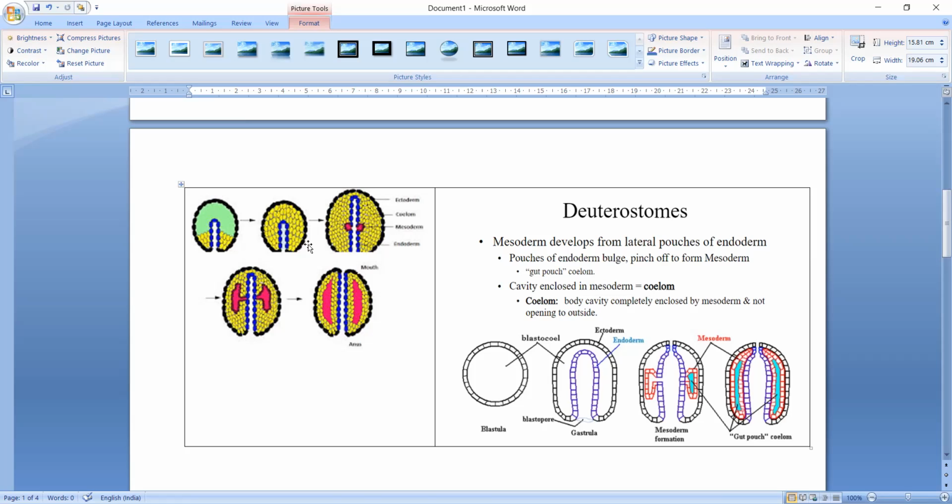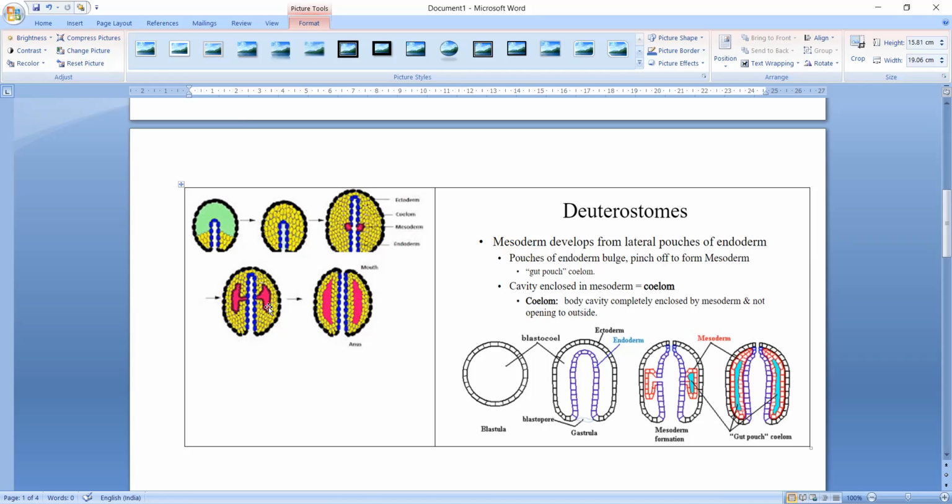This outpushing keeps on growing, and the mesoderm forms larger pouches. In these pouches, the archenteron is extending. Since the archenteron is extending, these pouches are called enteric pouches.